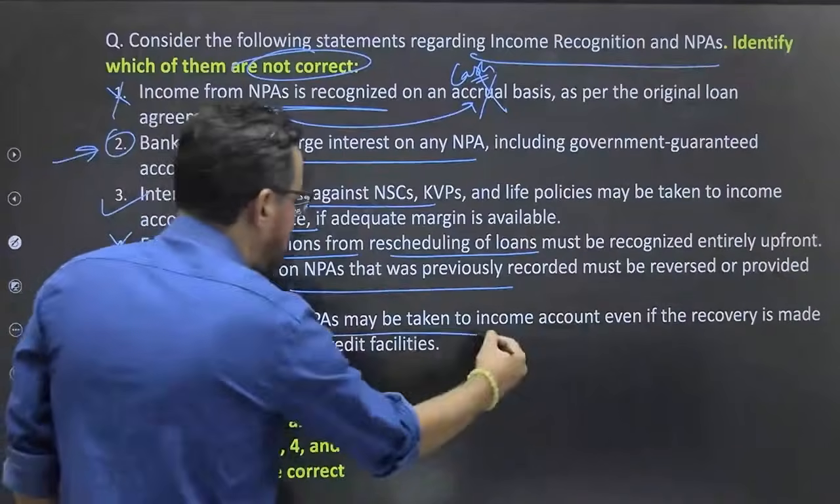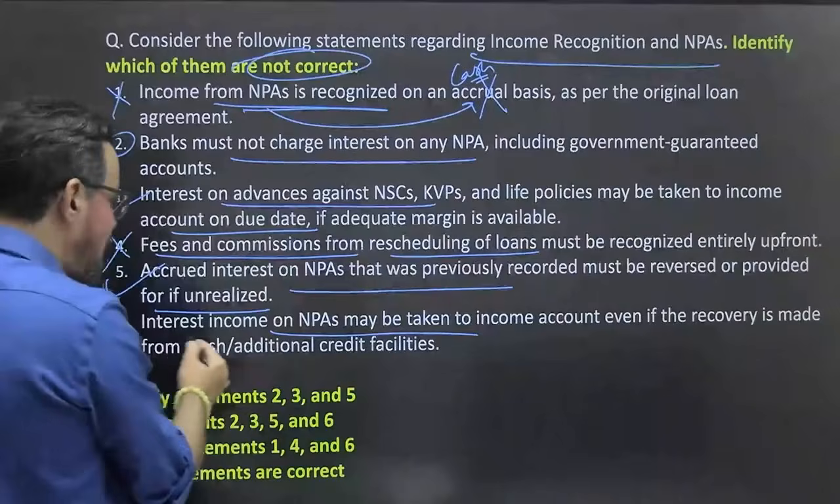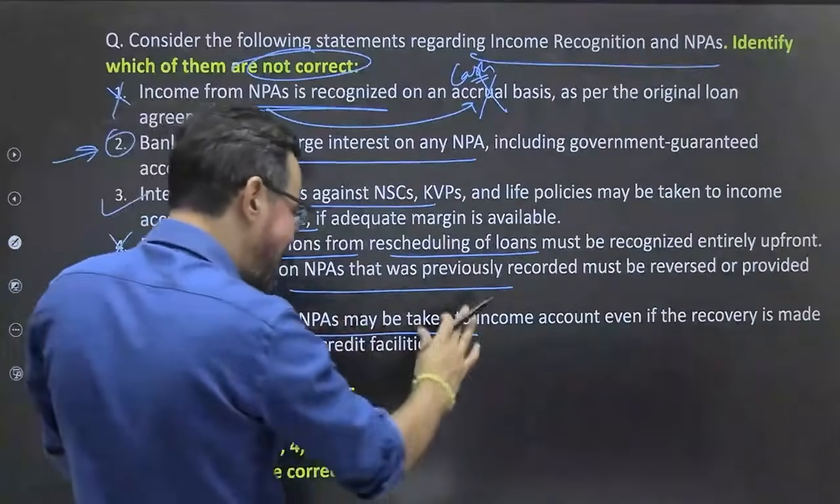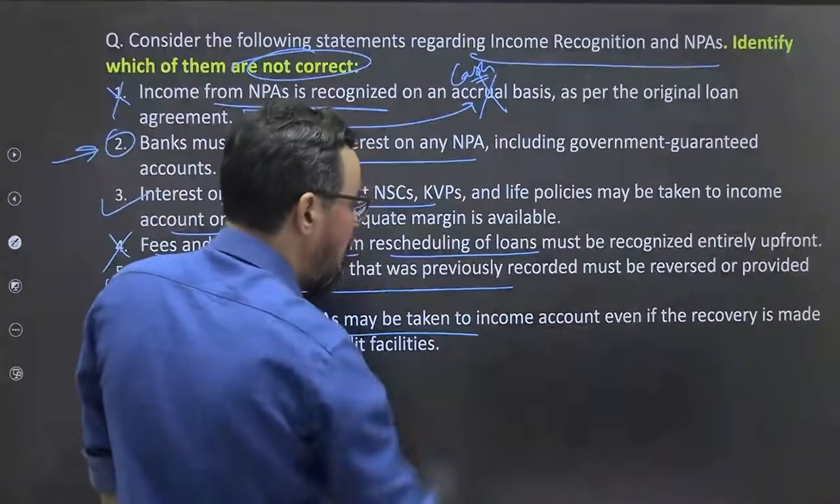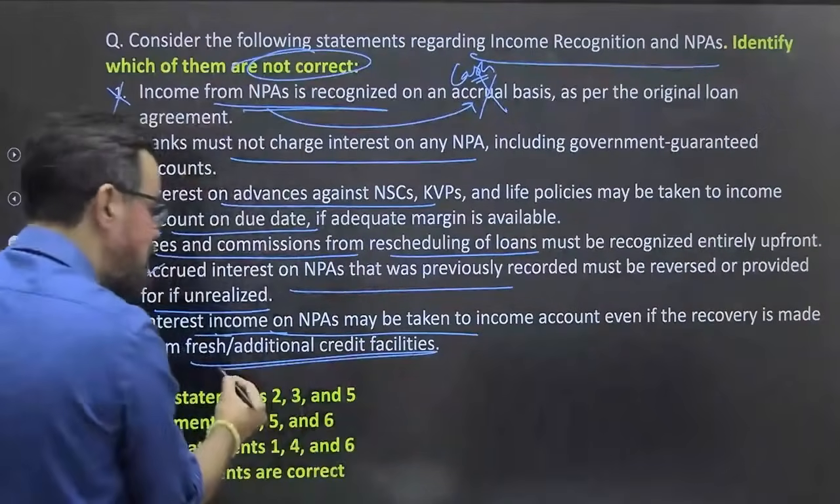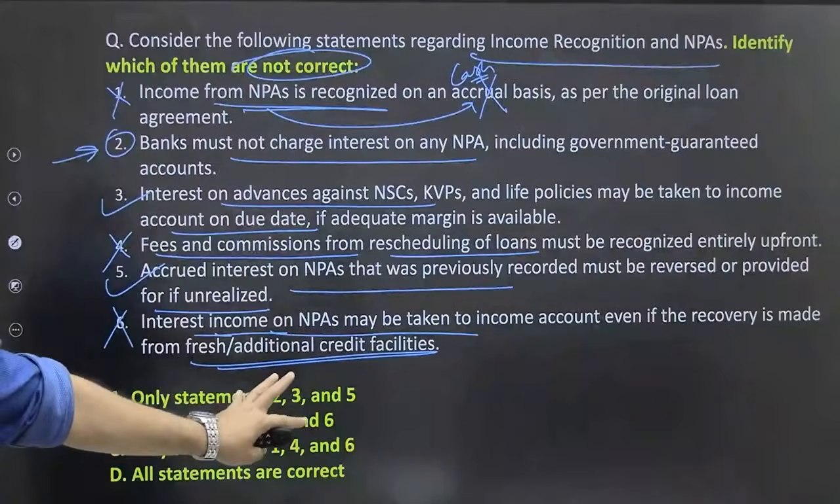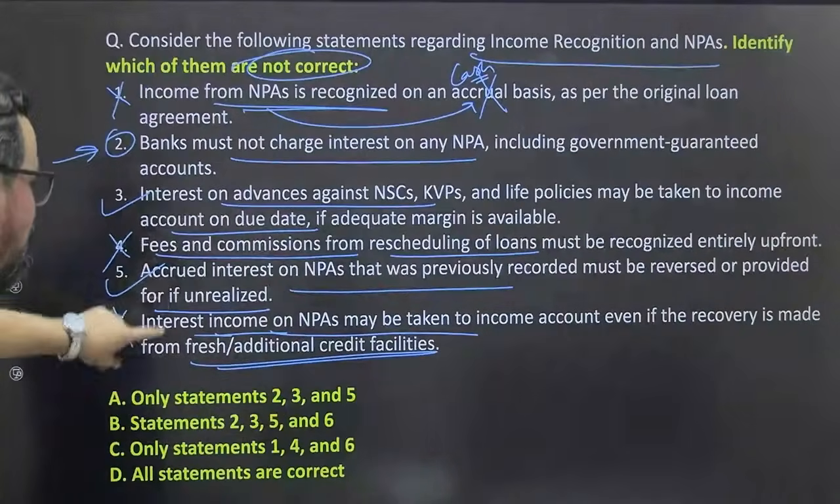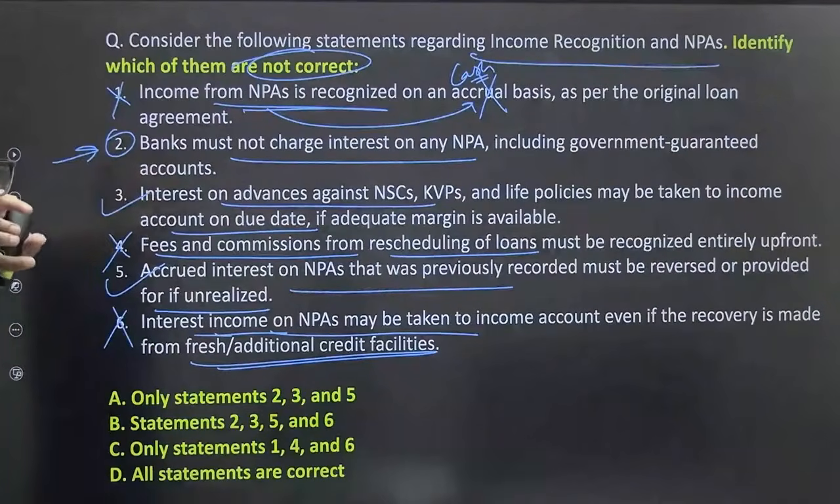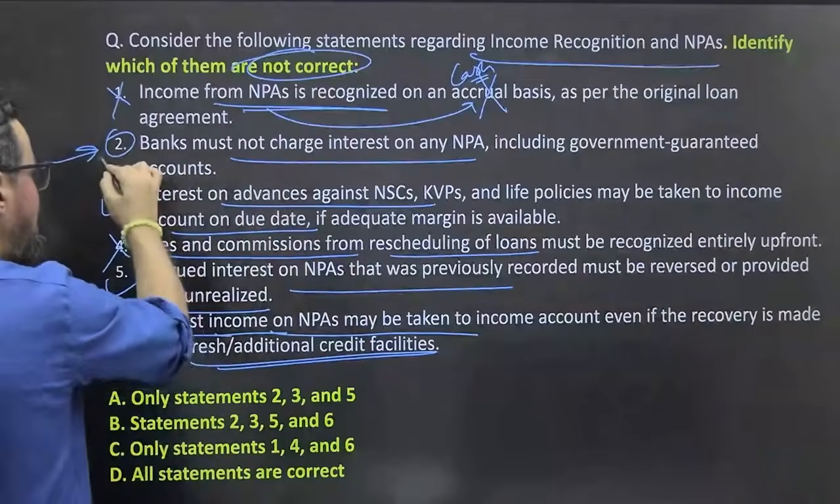Interest income on NPA may be taken to income account even if the recovery is made from the fresh or additional credit facilities. ठीक है. No, it seems wrong आपका. If it is a fresh credit, so it should not be part of this particular one. ठीक है, तो that means bank must not charge interest on NPA. ठीक है, this is also correct then.